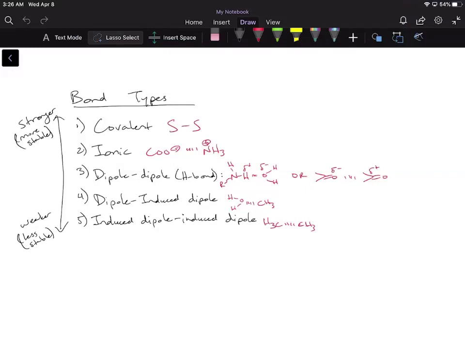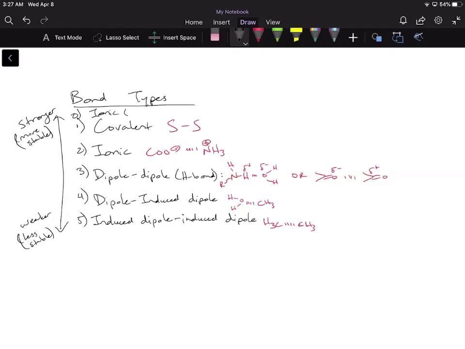So what we're going to do over here is talk about the different bond types. The stronger or more stable bonds are at the top of the list. The weaker or less stable bonds are at the bottom of the list. And I want to add a caveat, because a lot of students ask, I thought that ionic, we say in our general chemistry classes, is stronger than covalent. And yes, it is. So if I put a 0 over here, ionic is the strongest, but this is